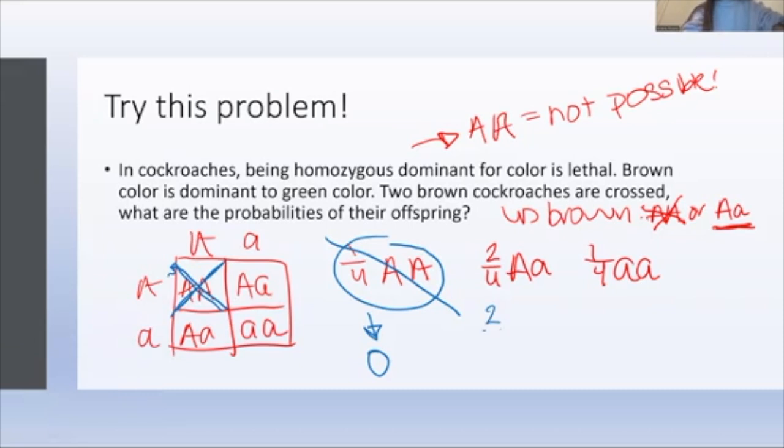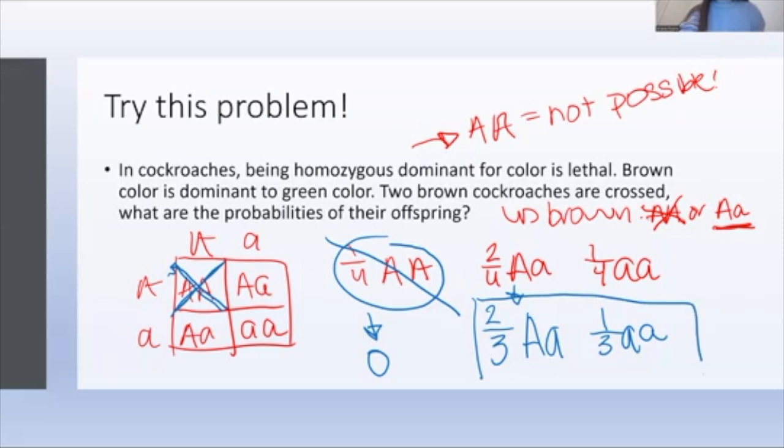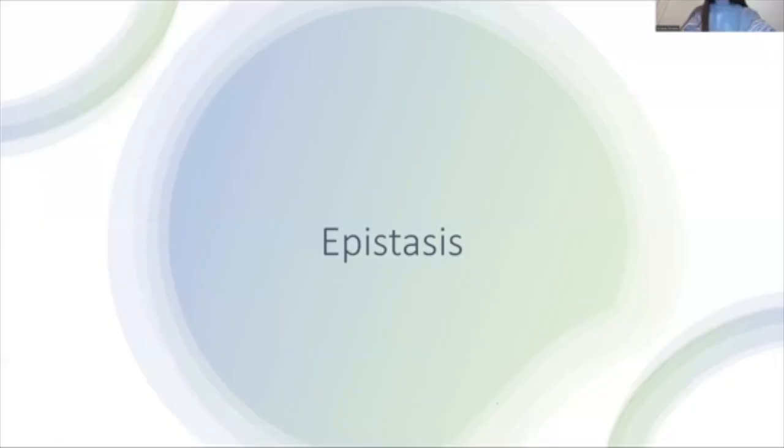So I'm going to change this to 2 out of 3 big A, little a, and 1 out of 3 little a, little a. So you could say that by genotype, or you could say there's a 2/3 chance that they're brown and a 1/3 chance that they're green. And that would be your final answer here. All right, I hope that made sense.